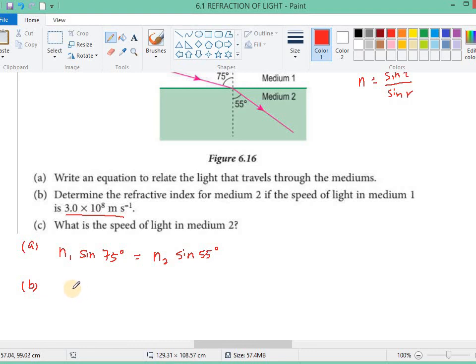Because this n1 will be 1, sine 75 equals n2 sine 55 degrees.